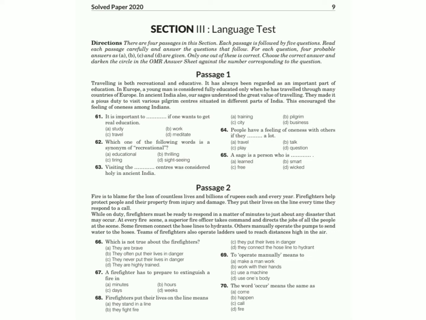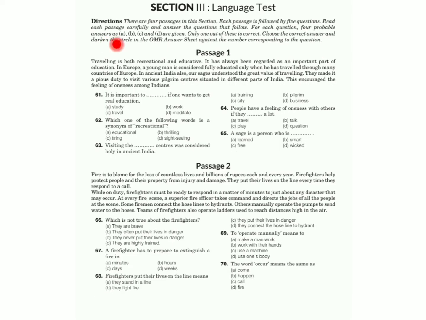So the first direction is given. Look at there. So here are some directions given to you. There are 4 passages in each section, and each passage is followed by 5 questions, हर passage के बाद 5 question है. So you have to read the passage carefully and answer the questions. So for example, there is passage 1. Look at passage 1.